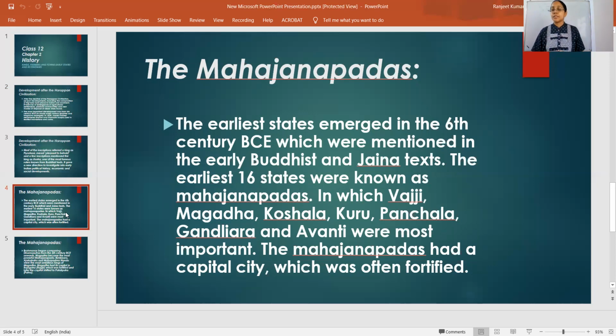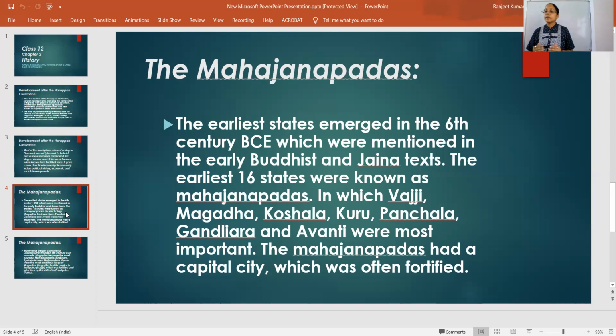Vajji, Magadha, Kosala, Kuru, Panchala, Gandhara, and Avanti. Among the total 16 states, these were the most important ones.